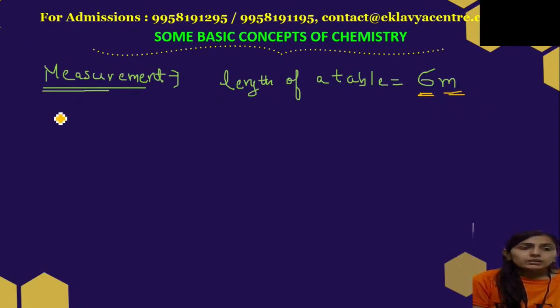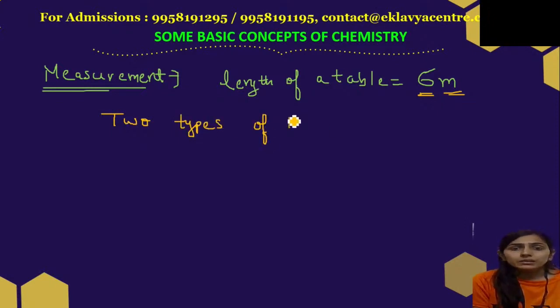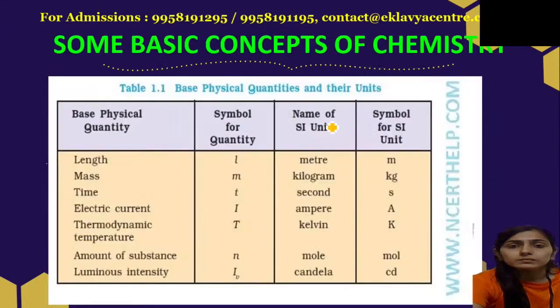So when the idea of measurement came, many years back, there were two types of measurements.